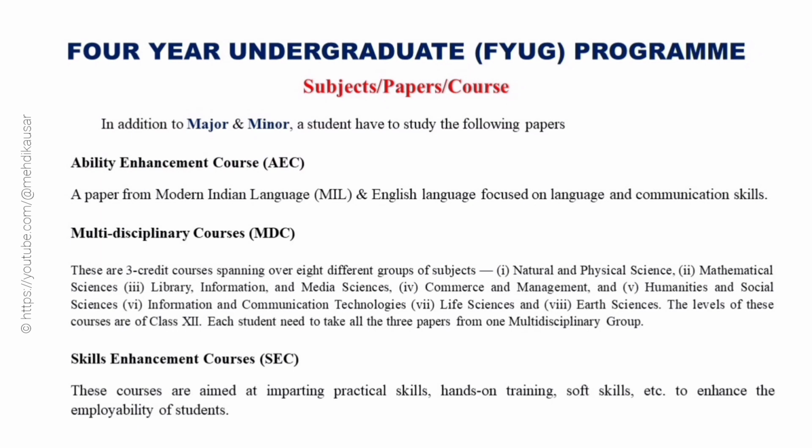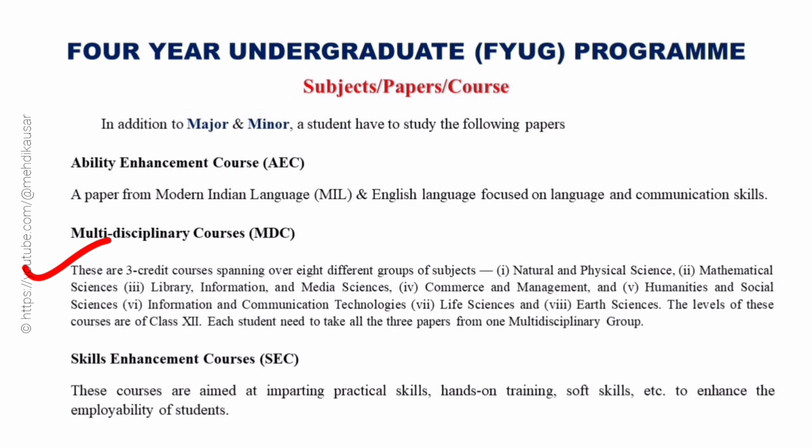In addition to the major and minor subjects, a student has to study the following 4 papers. The Ability Enhancement Course, or in short AEC. In this course there will be a paper from a Modern Indian Language or English language, focused on language and communication skills. Multidisciplinary Course, MDC.